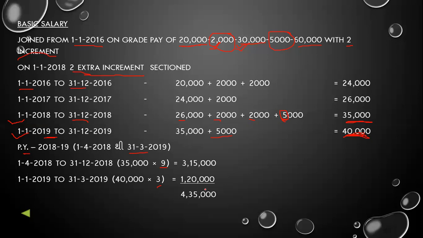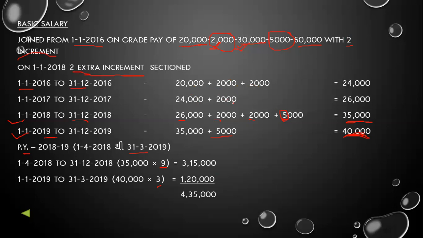So be very careful while calculating the basic salary, because here very clumsy information is given, that she has joined with 2 increments. First of all, we have to add the increment at the start only. Otherwise, if we add this 4,000 increment in the next year, the whole calculation will be changed.